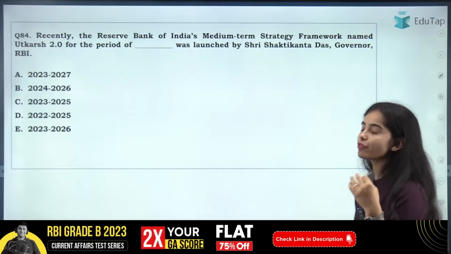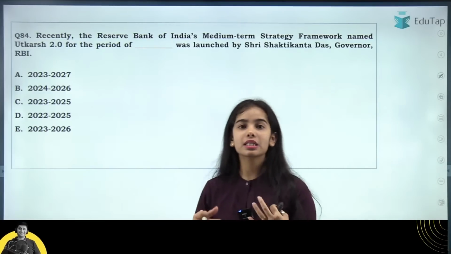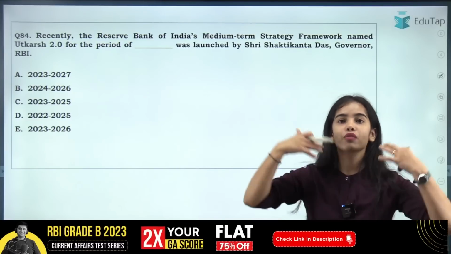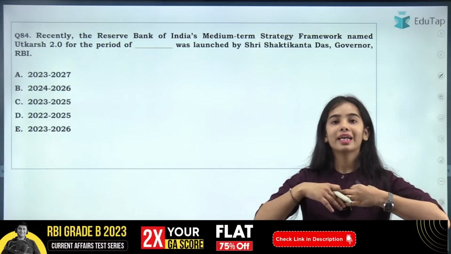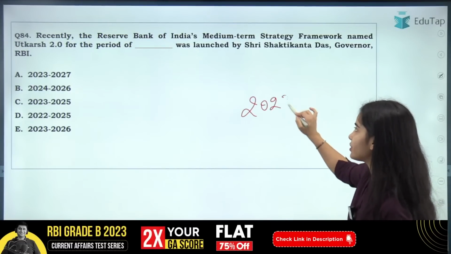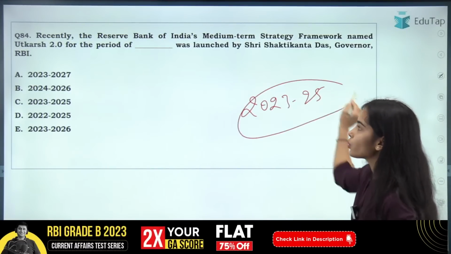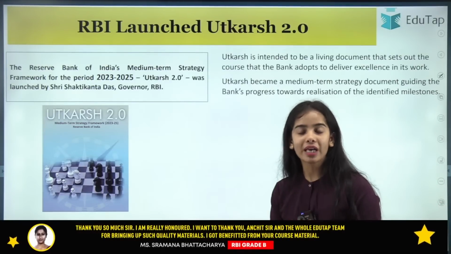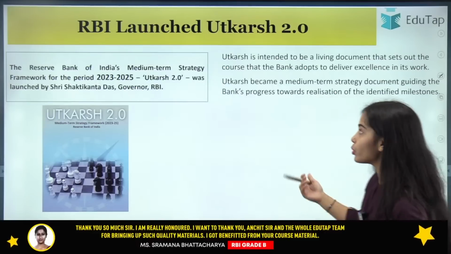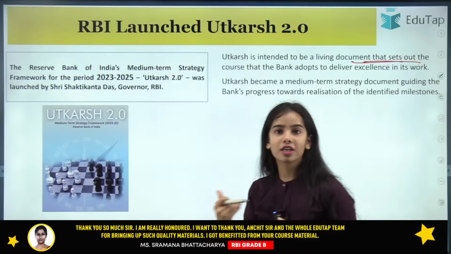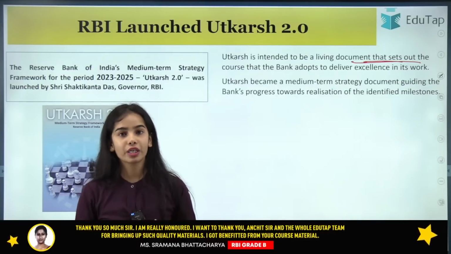Now you have to tell that for Utkarsh 2.0, this is the document. Utkarsh 2.0 is the document that shows the path to the RBI, how the RBI should move forward for the period 2023 to 25. So Utkarsh 2.0 is launched for the period 2023-25. This is a guiding light. This is a guiding book that sets out the course for the Reserve Bank of India, how the Reserve Bank of India should move forward.